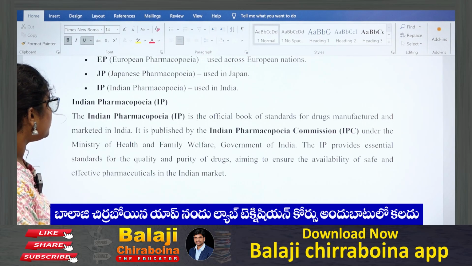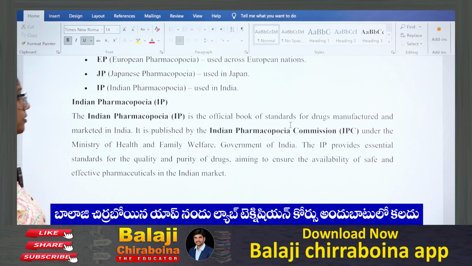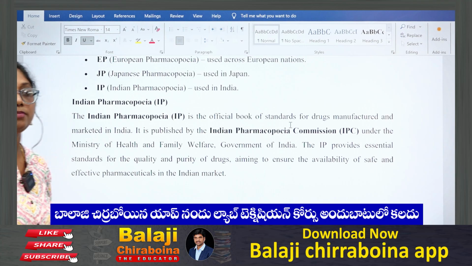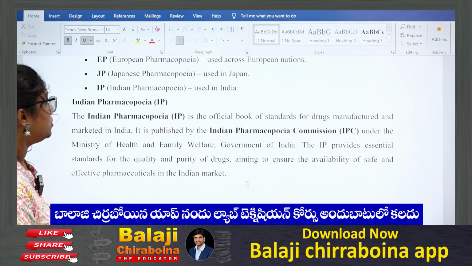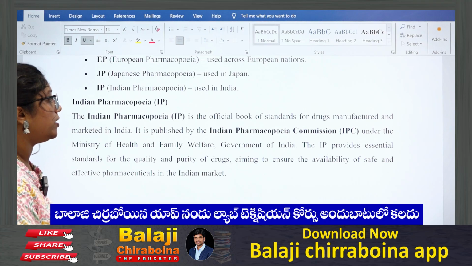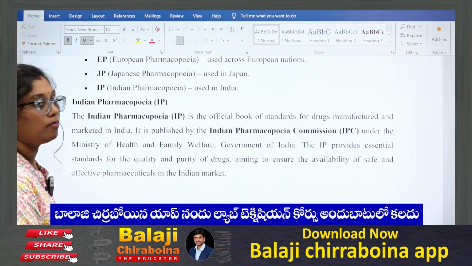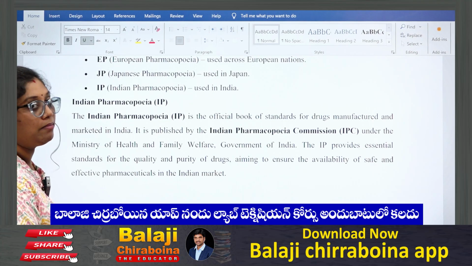So IP is a standard book for drug manufacture, which has different monographs. Monographs are nothing but a brief description of how a drug should be manufactured and released in the market. The IP provides essential standards for the quality and purity of drugs, aiming to ensure the availability of safe and effective pharmaceuticals in the Indian market.